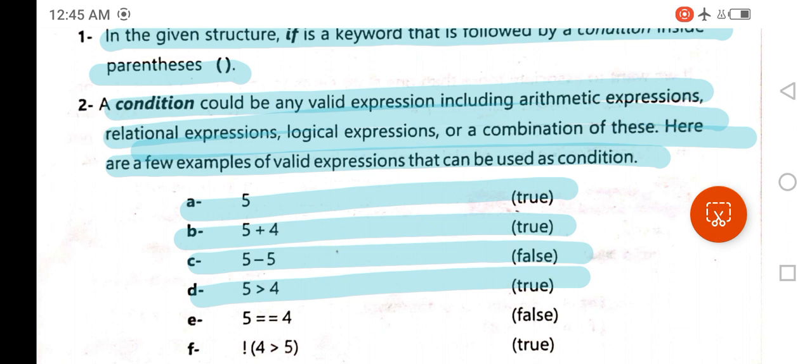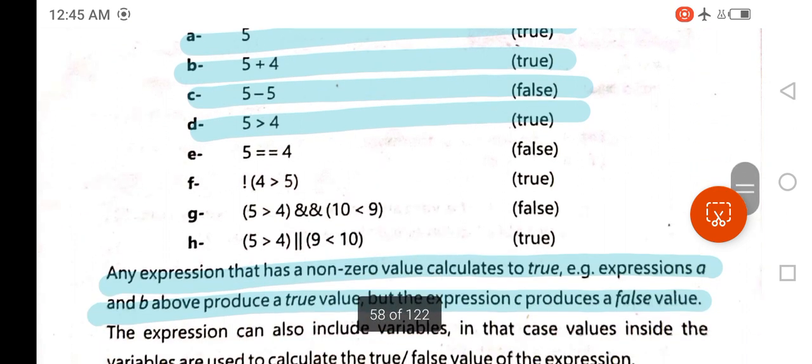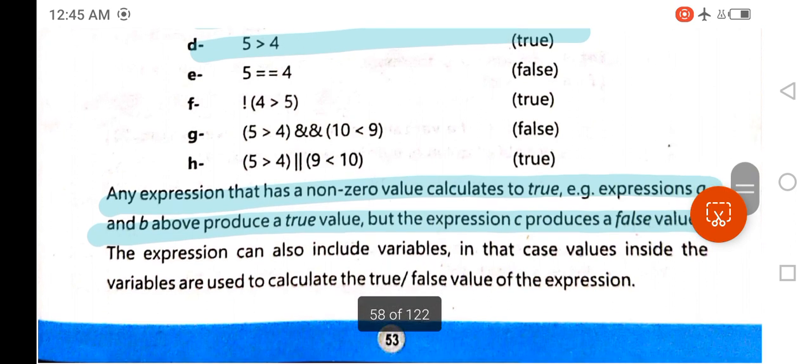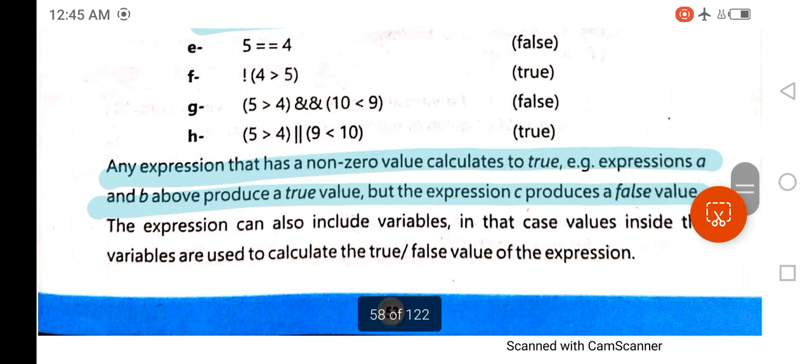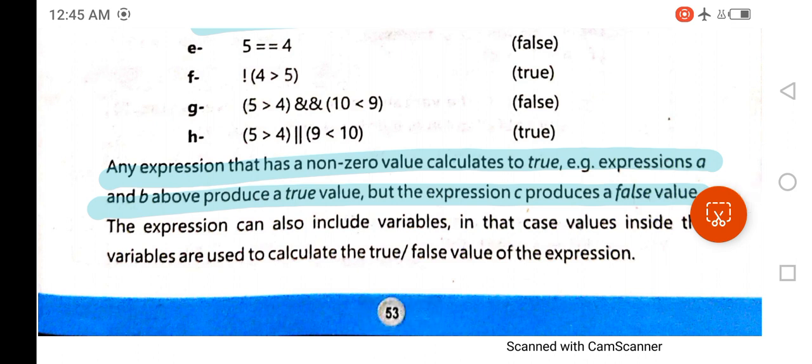The next one is 5 double equal 4. So a relational operator is used in this expression, which is false. After that, multiple conditions are given. Look at the last one that is given after the H part. 5 is greater than 4. The first part is true.